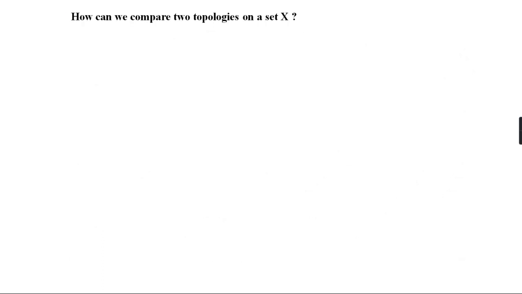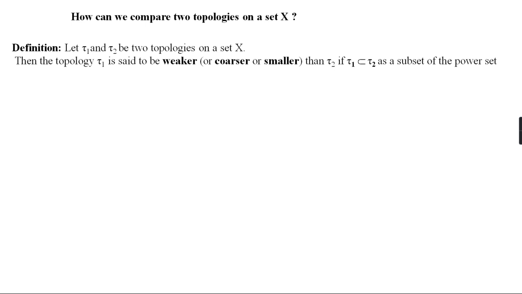Now we are going to discuss how we can compare two topologies defined on the same set X. Let τ1 and τ2 be topologies defined on a set X. Then the topology τ1 is said to be weaker than τ2 if τ1 is contained in τ2 as a subset of the power set.